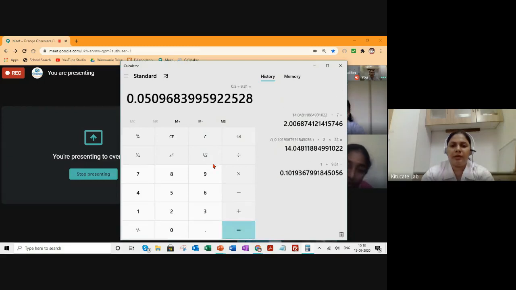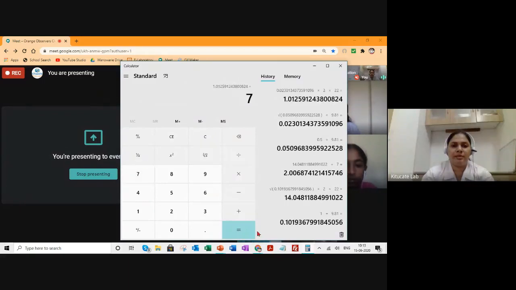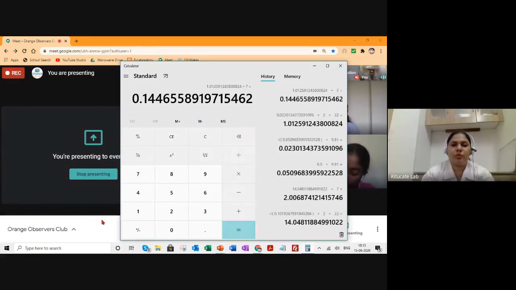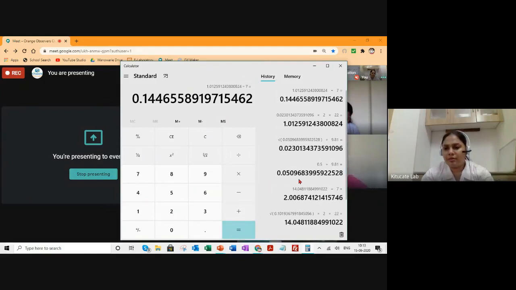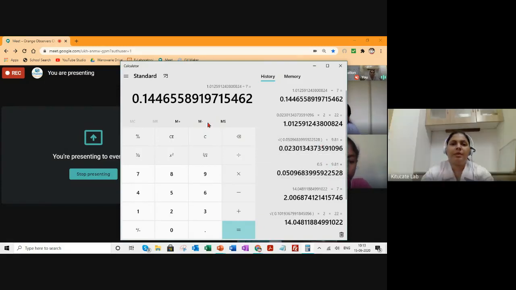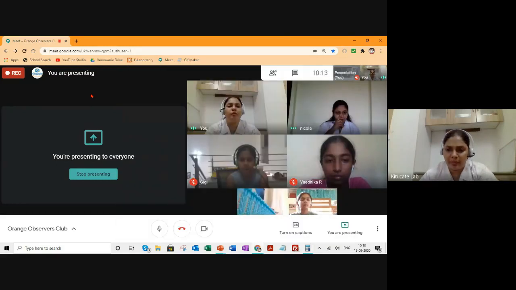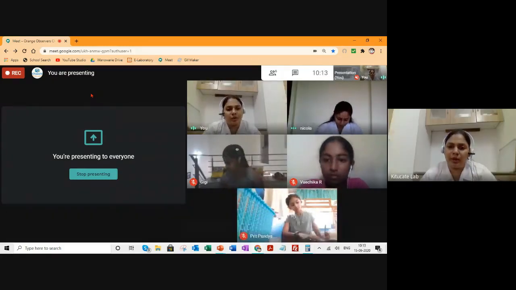Then we took the square root, multiplied it by 2 and then 22, and divided it by 7. So our time period now is 1.4 instead of 2.01, because the length is reduced by half.